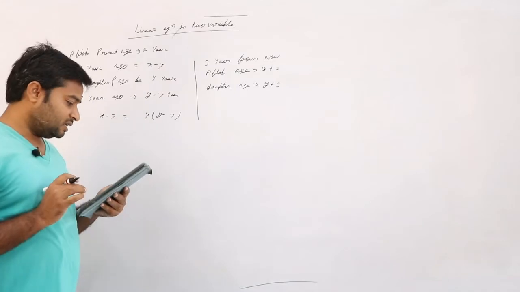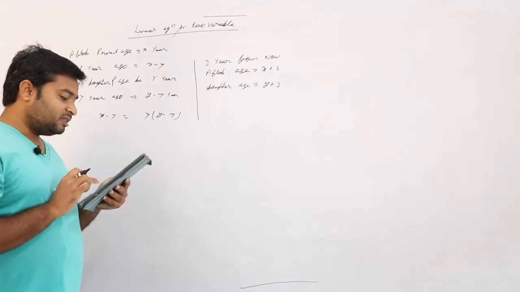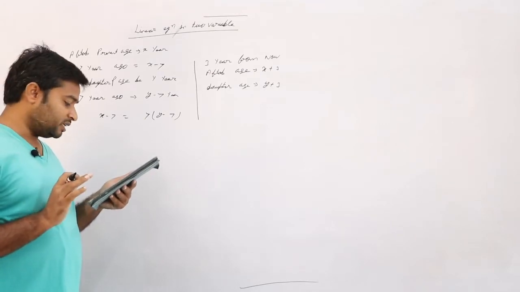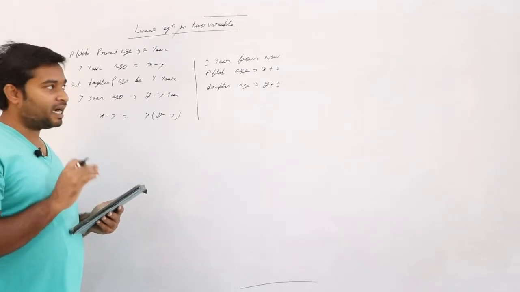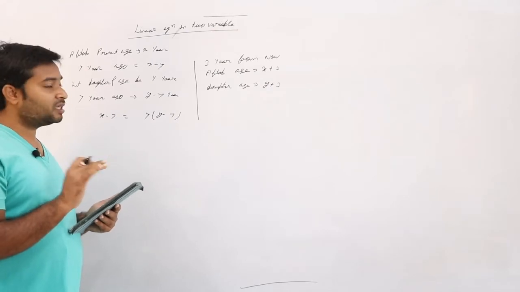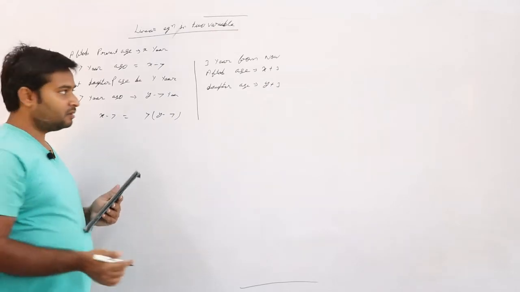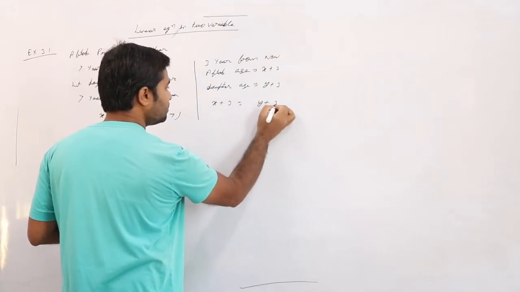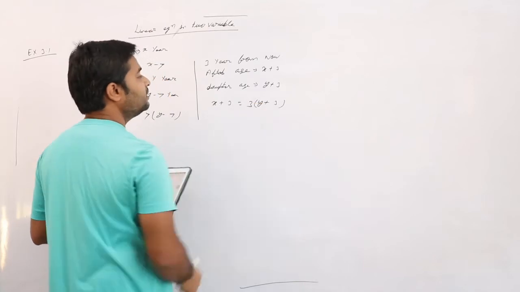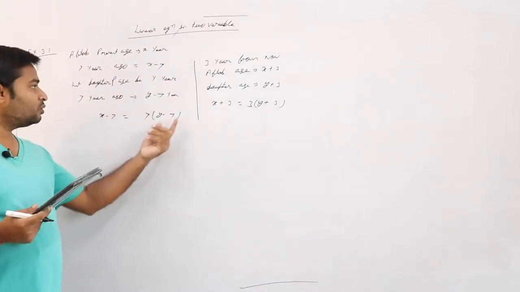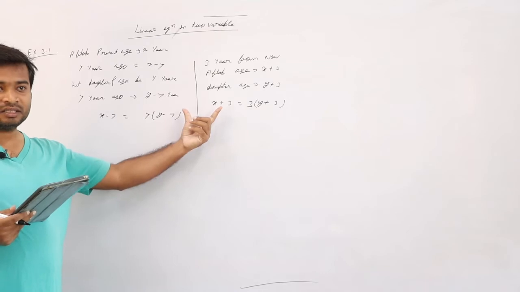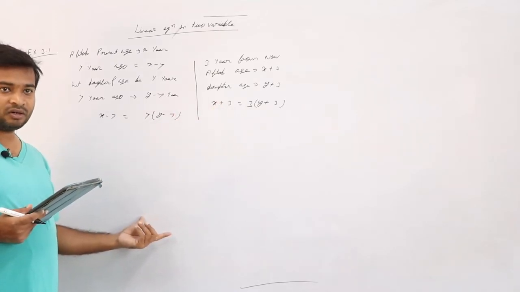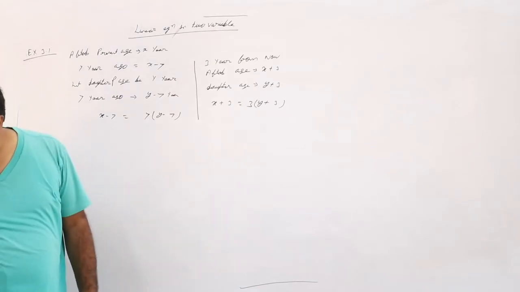And it says 3 years from now, I shall be 3 times as old as you will be. 3 times older means in which one shall I multiply with 3, dad's age or daughter's age? Daughter's age. So x plus 3 is equal to (y plus 3) into 3. We have got two equations. Now we will simply simplify and we'll get the answer.